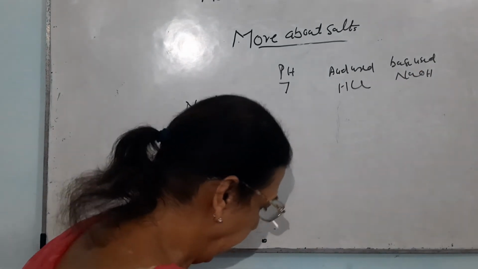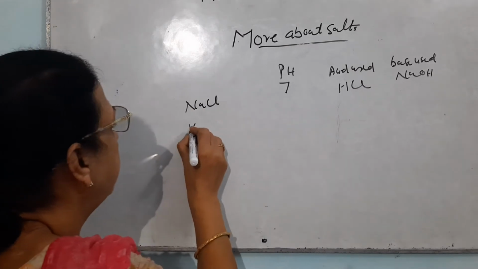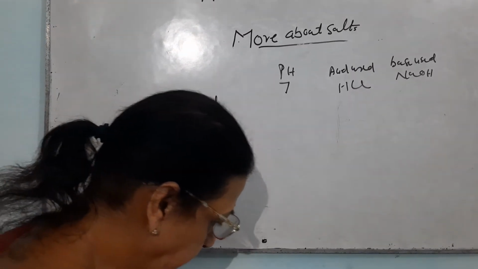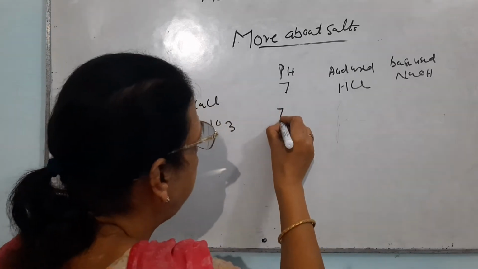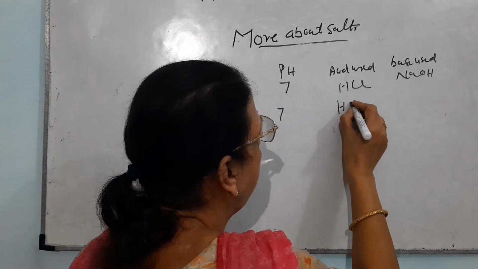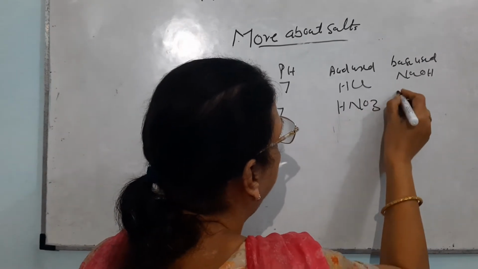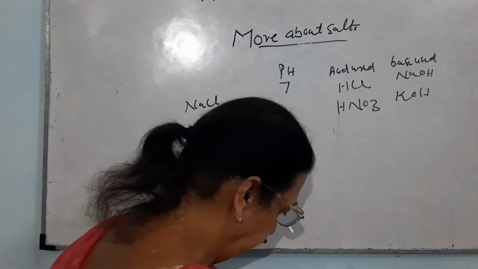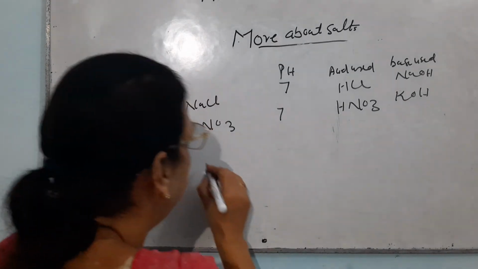Now, the second one is potassium nitrate. It is KNO3. If we see its pH, it is 7. The acid used is HNO3 and the base used is KOH. The third salt is aluminium chloride.